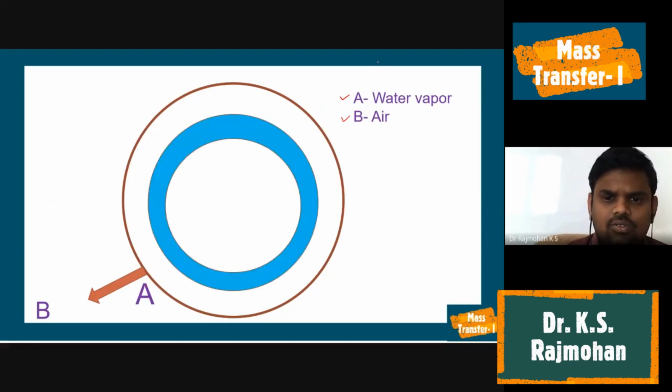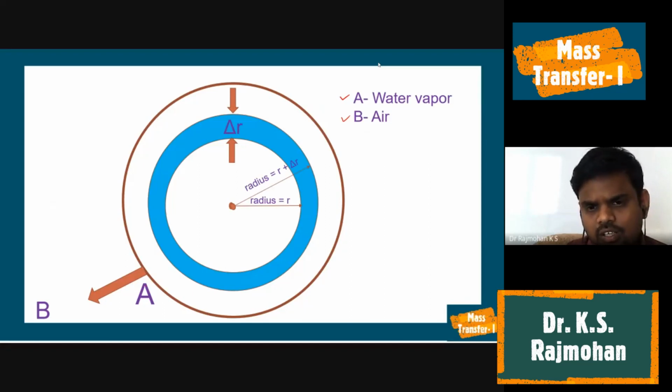Okay, so after this, if we consider a small shell, a thin imaginary shell having a thickness of delta r, which means the inner surface has radius r. Since the thickness is delta r, the radius of the outer surface will be r plus delta r.